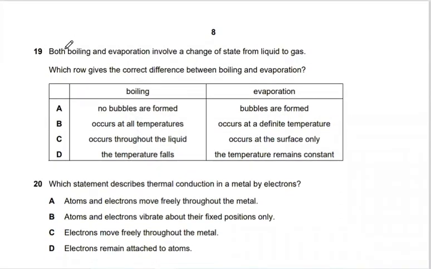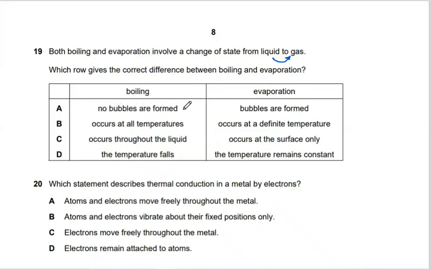Question 19. Both boiling and evaporation involve a change of state from liquid into gas. Which row gives the correct difference between boiling and evaporation? Send me on the chat.